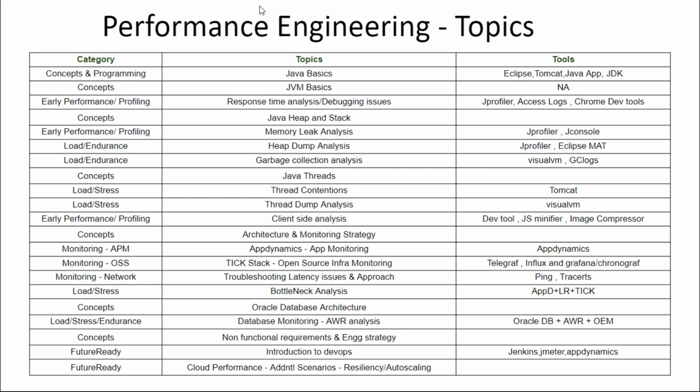All the tools mentioned in the slide are either open source, or commercial. For example, AppDynamics is a commercial tool, but it provides a trial version, something called AppD Lite, which can be used continuously without any time limit.